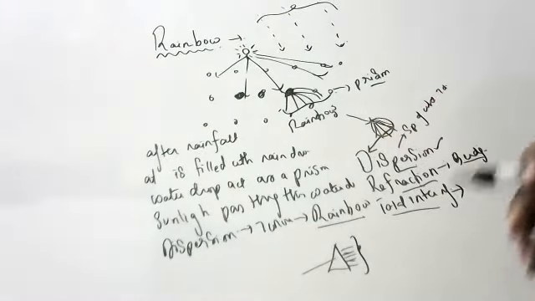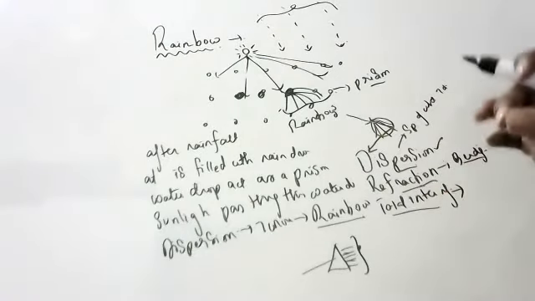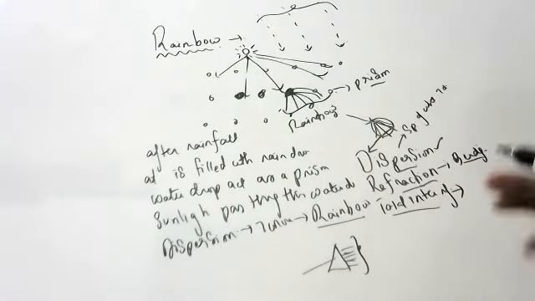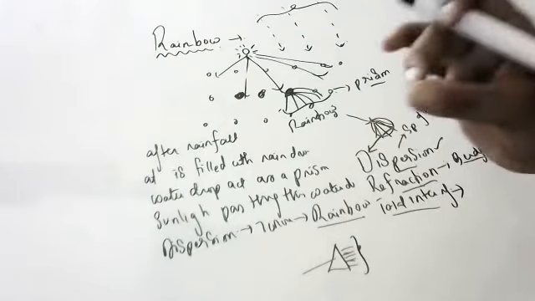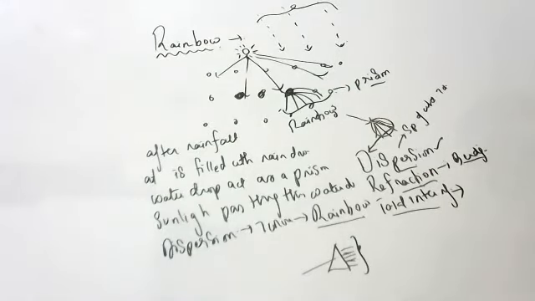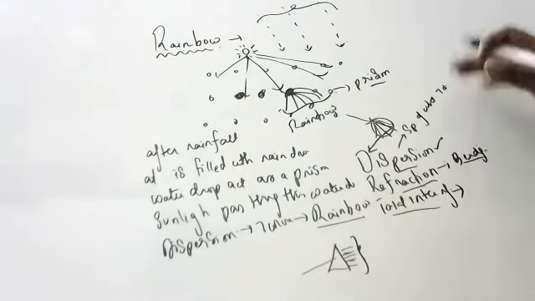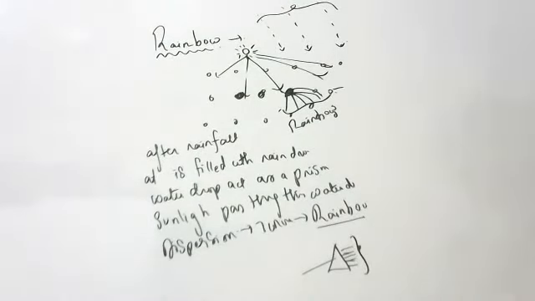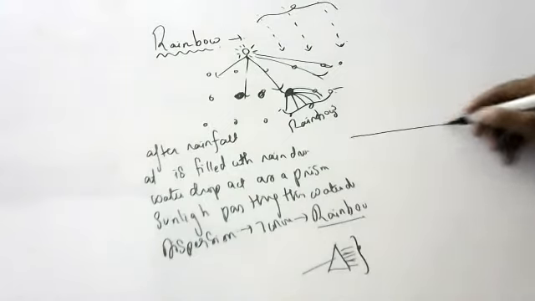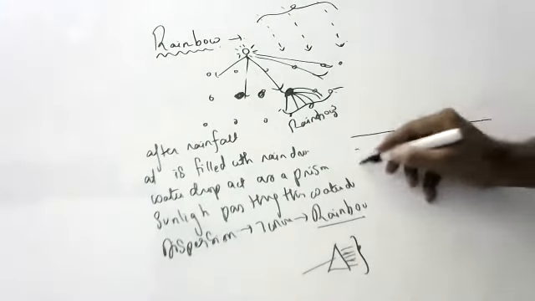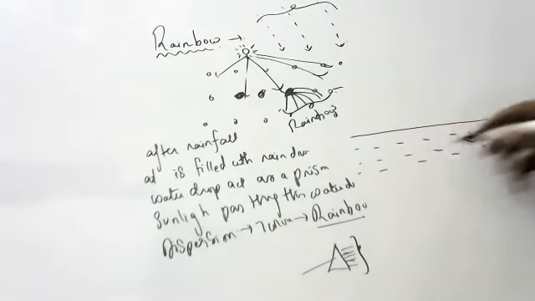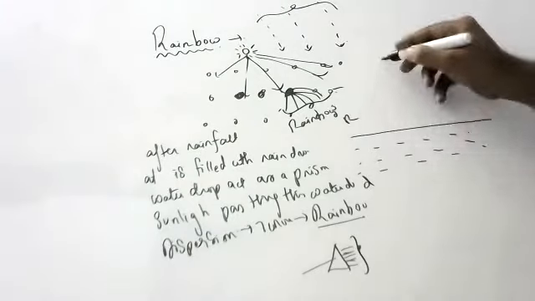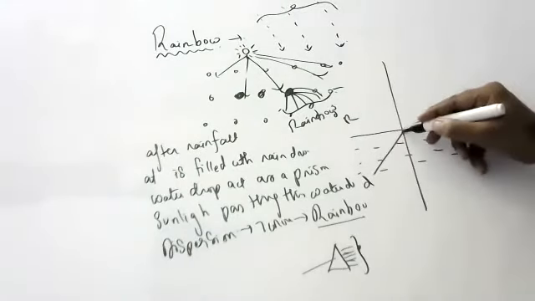Children, total internal reflection is a very big topic. In short, I will explain. If you understand, okay. If not, just write total internal reflection. See here, all of you. Try to understand. Children, imagine this is the denser medium and this is the rarer medium. Light goes like this.